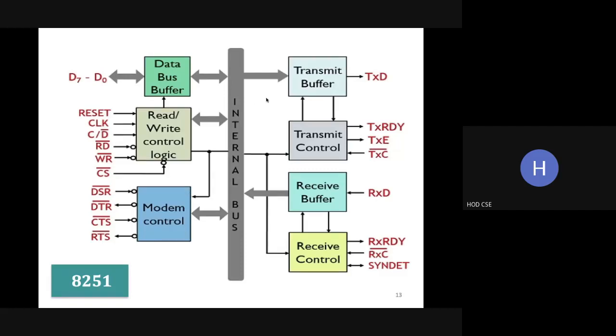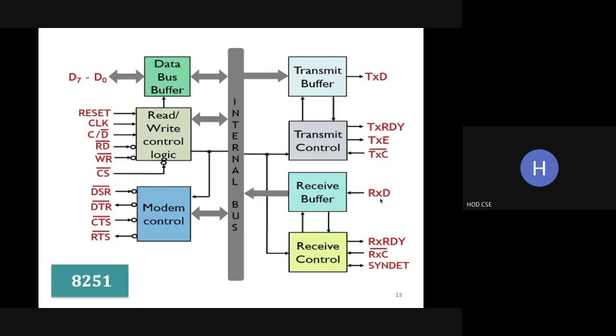Here we have two control units, the transmit control and the receive control. The transmit control and transmit buffer are used to transmit the data, and the receive buffer and receive control are used to receive the data. RxD is the received data. Bit by bit it is received in the buffer and converted into parallel, then through the internal bus and the data bus buffer, through D0 to D7, it reaches the CPU.